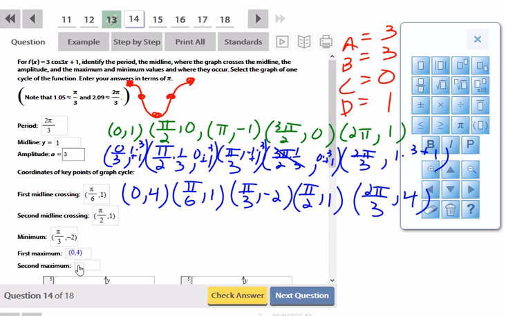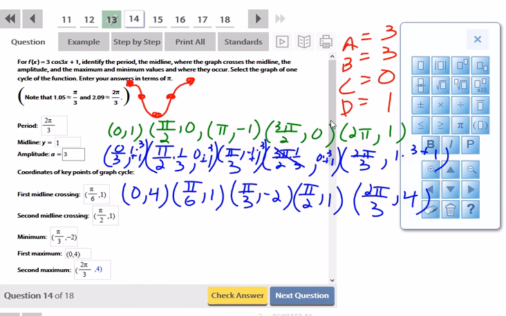And the second maximum at the end is at 2 pi over 3, comma 4.